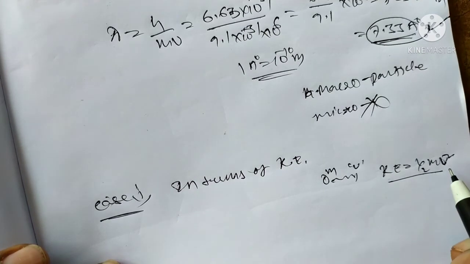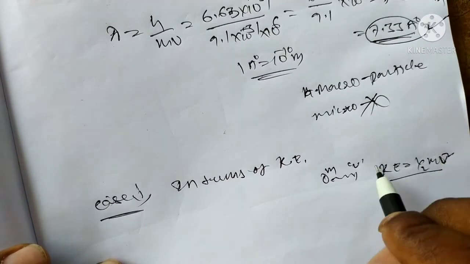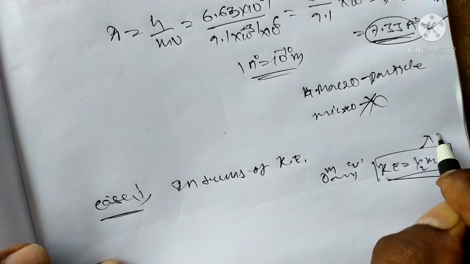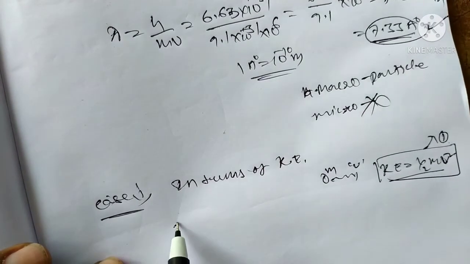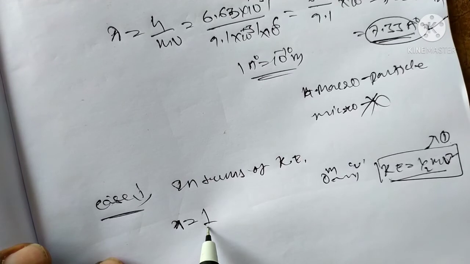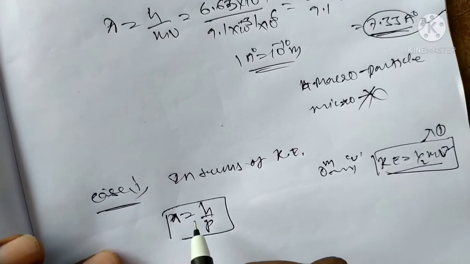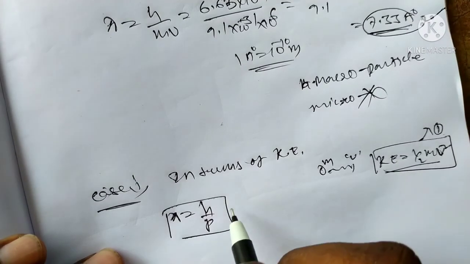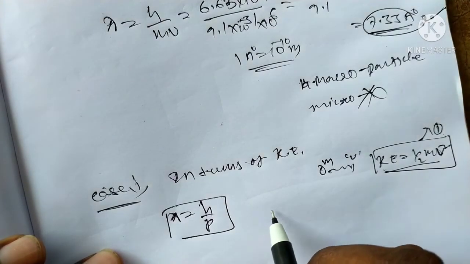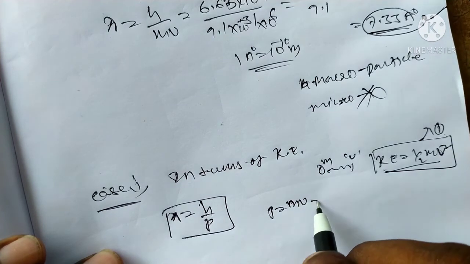Okay, according to the formula, this is equation number 1. According to the de Broglie hypothesis, lambda is h by p. What is the momentum? p is equal to mass into velocity.